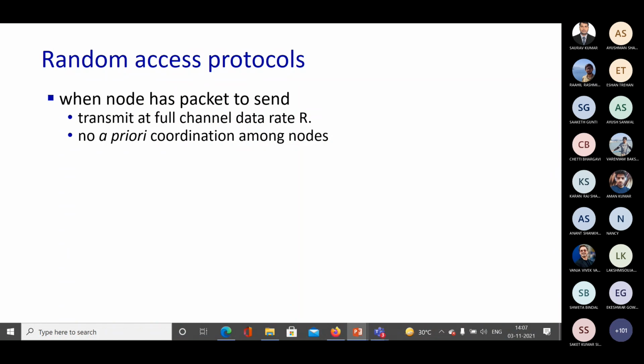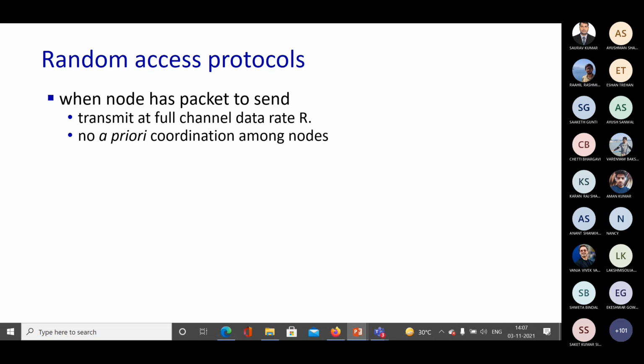So what is this random access protocol, and what is the main motivation behind it? Whenever any node has a packet to send, it wants to transmit that packet at the full link capacity that the link actually provides.